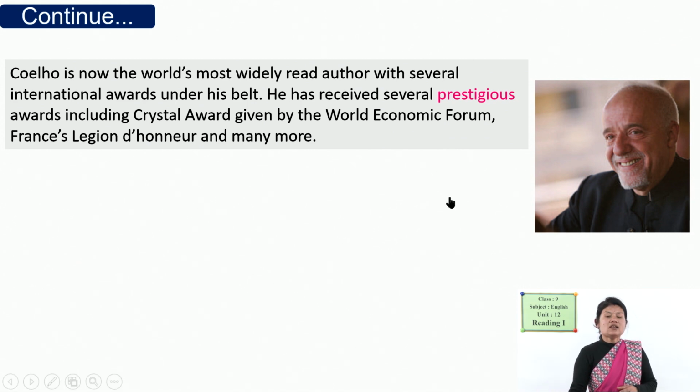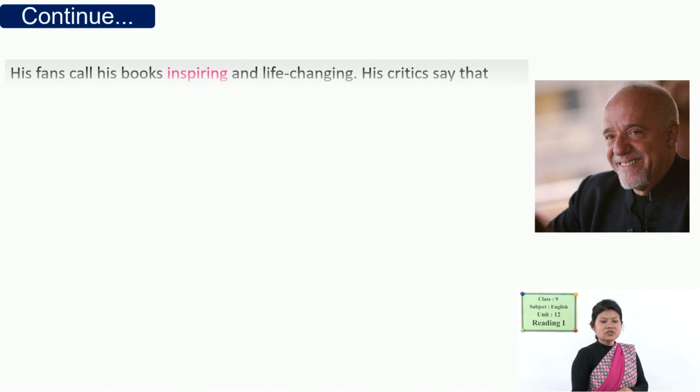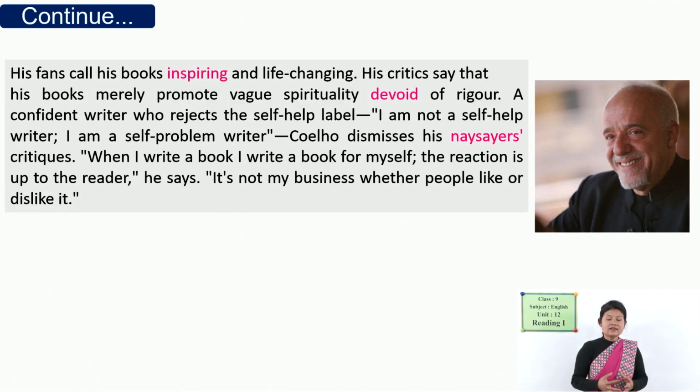And due to his contribution, he is also able to receive different prestigious awards, like you can see the names of some prestigious awards here. Look here, Crystal Award, and it was given by the World Economic Forum. Similarly, another award of France, Legion d'Honneur, and many more other awards. Prestigious means reputable or distinguished, that means a reputable award.